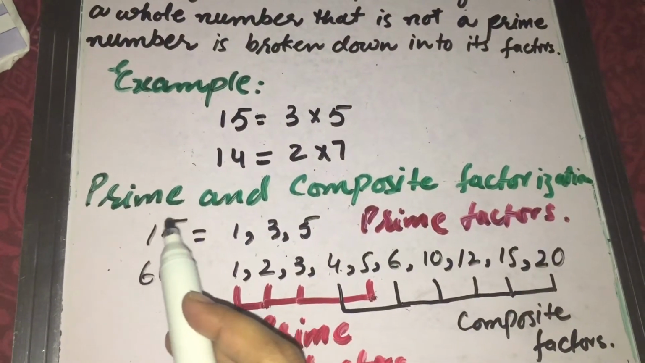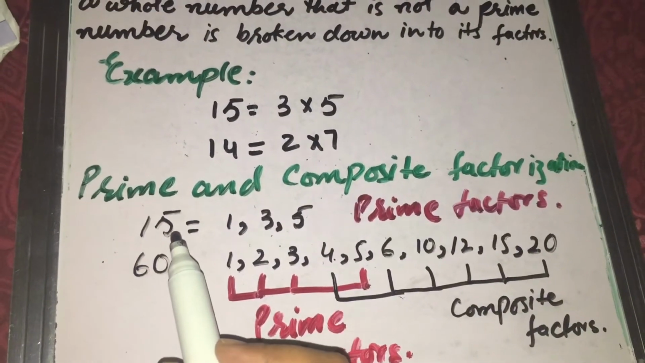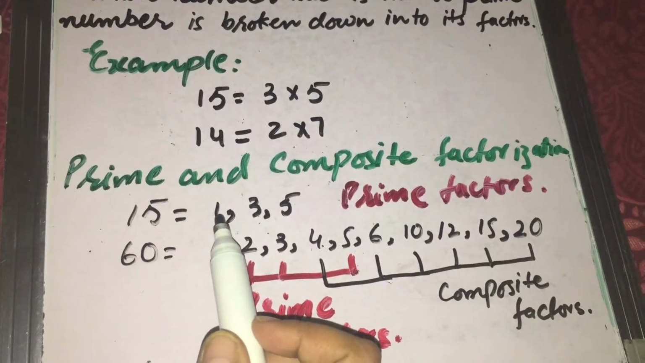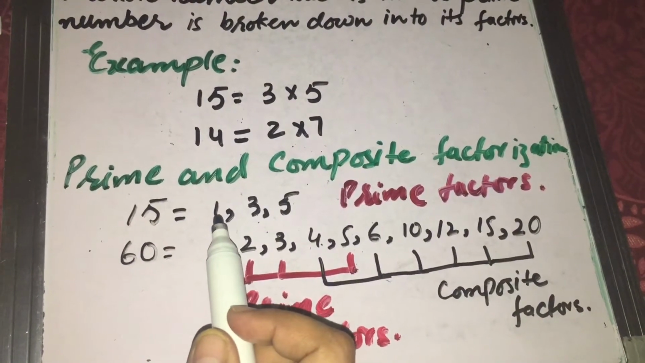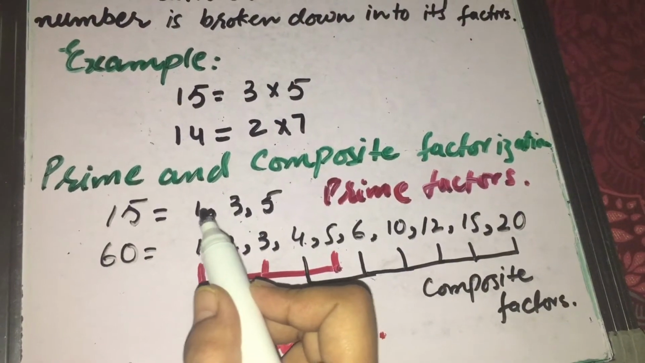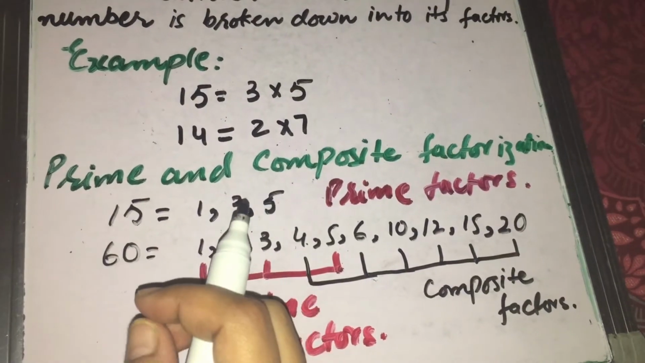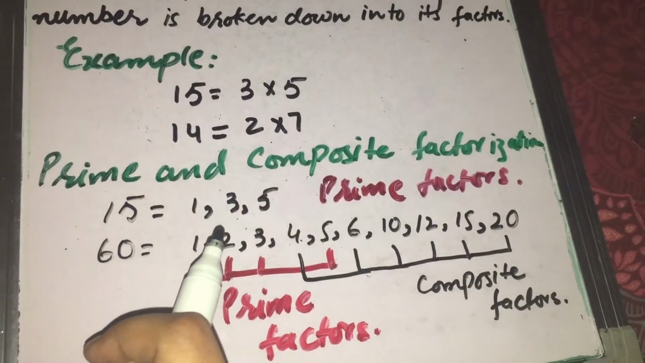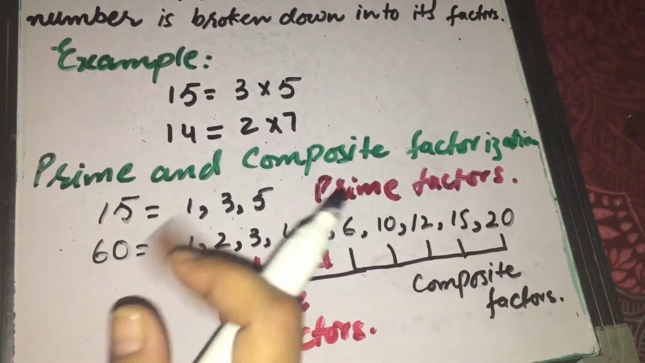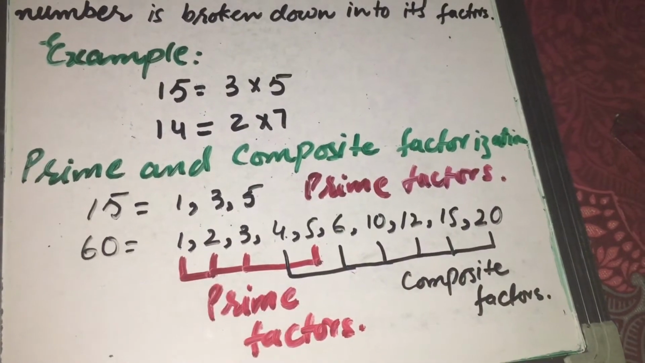Now students, the topic is prime and composite factorization. Suppose there is a number 15. What are the factors of 15? Factors of 15 are 1, 3 and 5. If you observe, 1, 3 and 5 are prime numbers. What are prime numbers which have only two factors? 1, 3 and 5 have only two factors. So these are prime factors. So these are called the prime factors of 15.